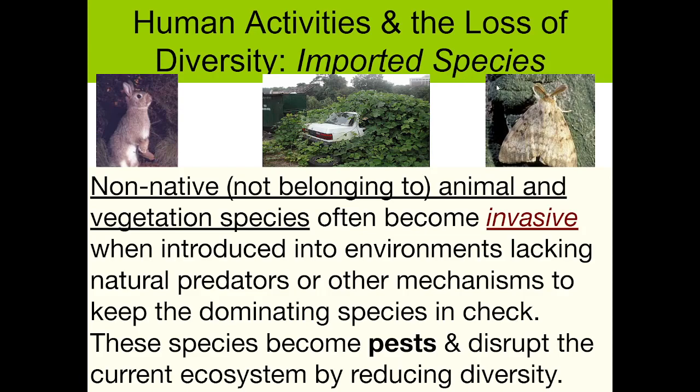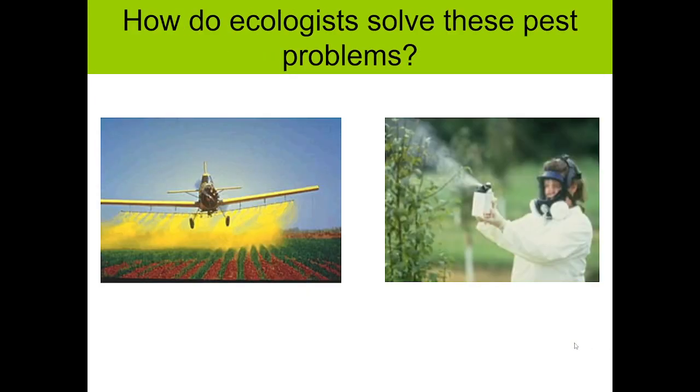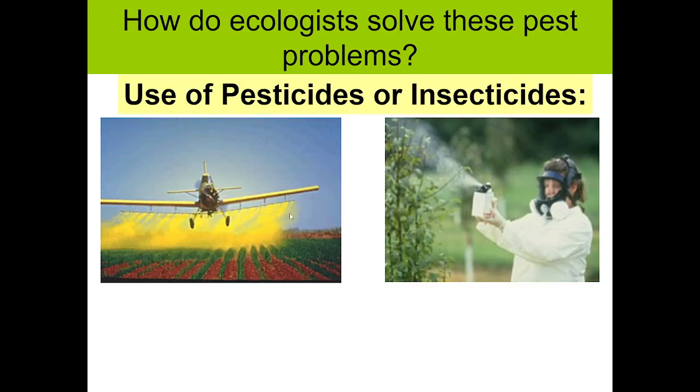Human activities and the loss of diversity. Imported species. Non-native animal and vegetation species often become invasive when introduced into environments lacking natural predators or other mechanisms to keep the dominating species in check. These species become pests and disrupt the current ecosystem by reducing biodiversity. How do ecologists solve these pest problems?